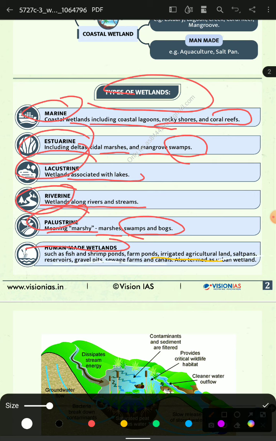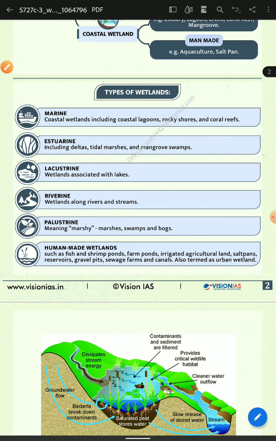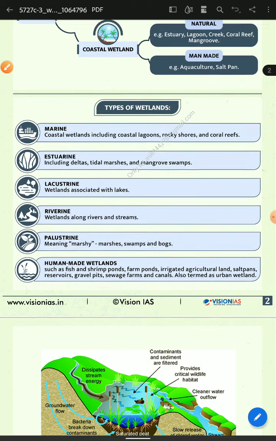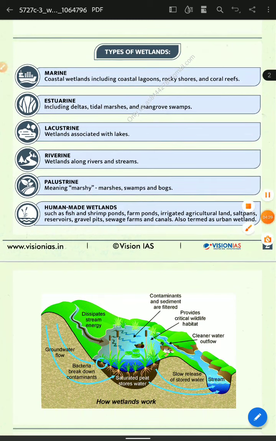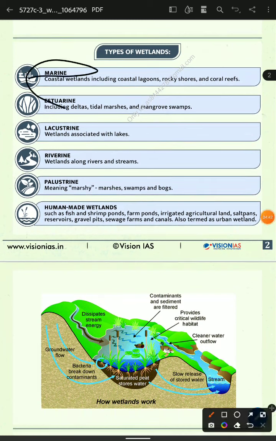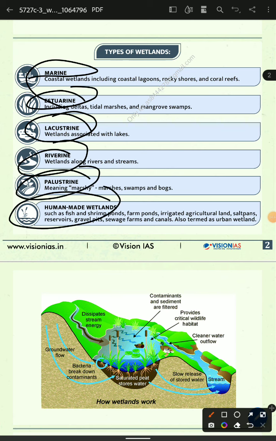This is how wetlands are divided. What are the types? First is marine, then estuarine, lacustrine, riverine, palustrine, human-made.